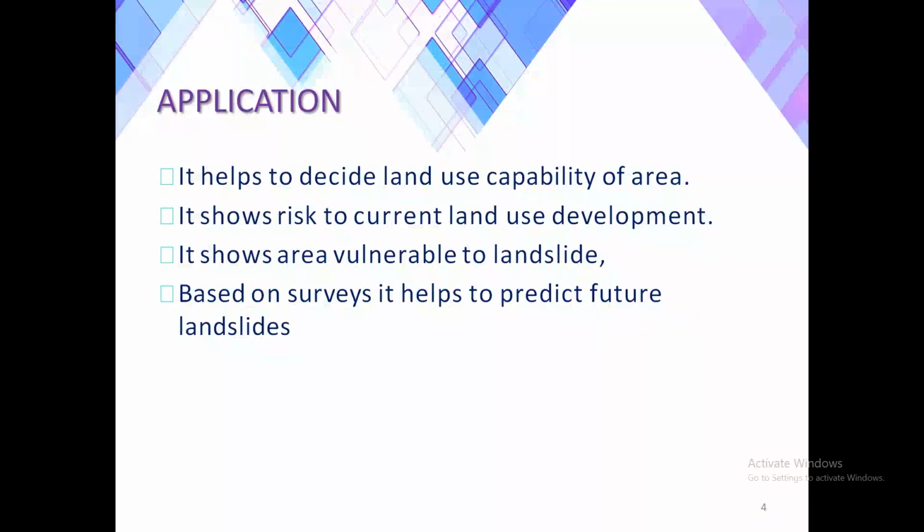The application of the zonation. It helps to decide the land use capacity of an area. It helps us to decide whether we can use the land for vegetation or construction or any other purpose. And it also shows the risk to the current land use development. It also shows the area vulnerable to landslides. Based on its surveys, it helps us to predict the future landslides and damages.